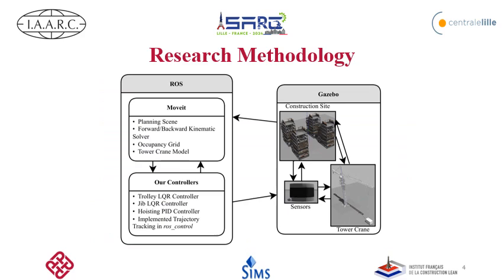So now let's talk about the methodology. Our proposed framework is based on ROS, which under the hood uses MoveIt, and MoveIt provides very solid forward and backward kinematic solvers, and all of these solvers can be generalized based on the robot description. Further, the LiDAR sensor point cloud can be routed to MoveIt to define the occupancy grid. The occupancy grid is a representation of a 3D space to show which grid of the space is free to move and which one is obstructed, which helps the path planner to plan a collision-free path in the obstructed environment.